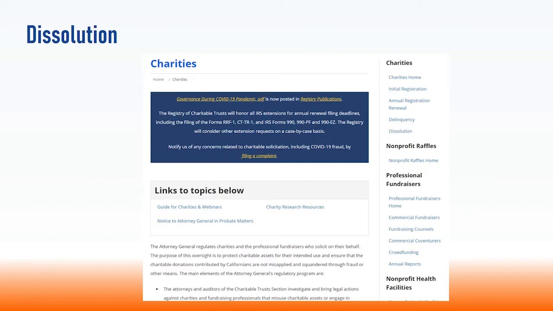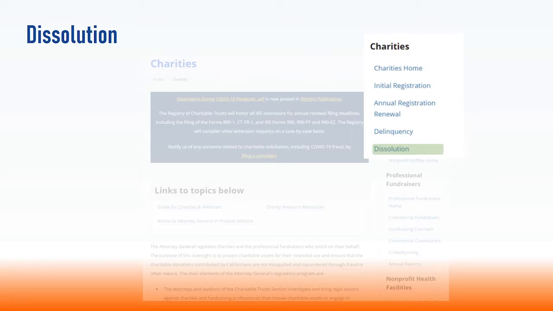A California nonprofit corporation that decides to stop operating and wind up operations must take certain steps. In California, the procedures to voluntarily wind up operations are called dissolution of the nonprofit corporation.